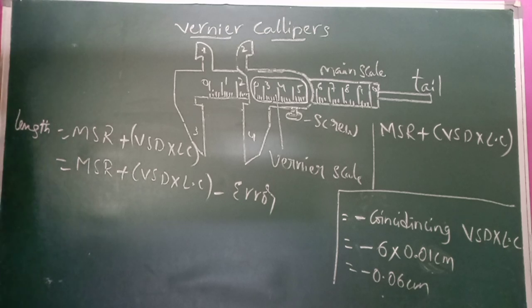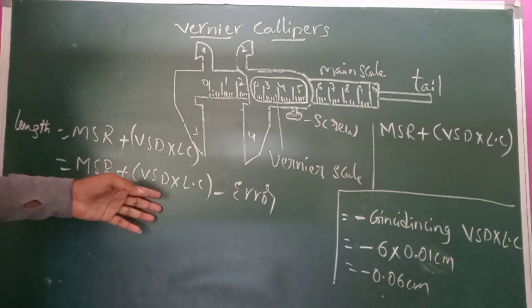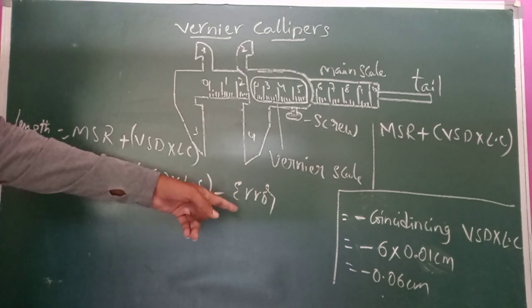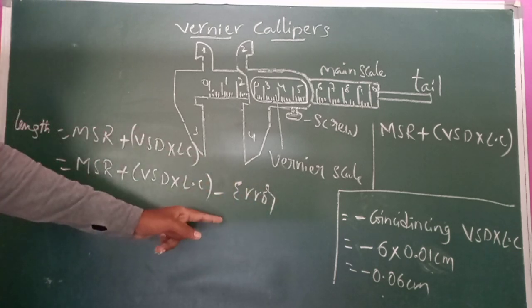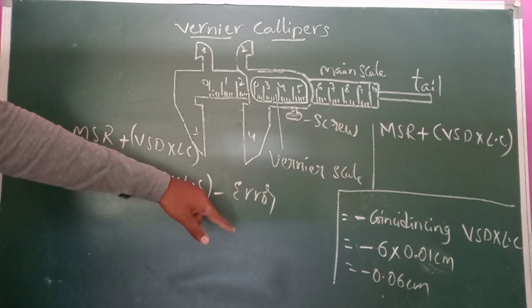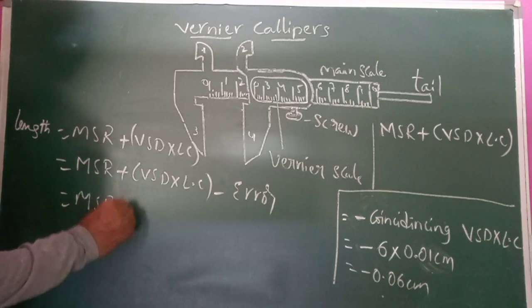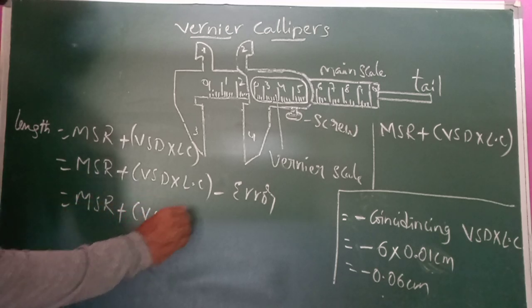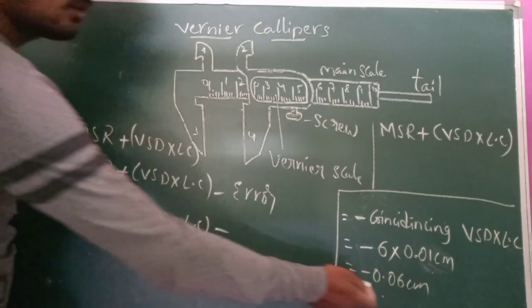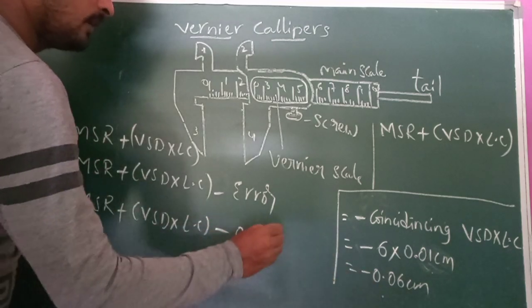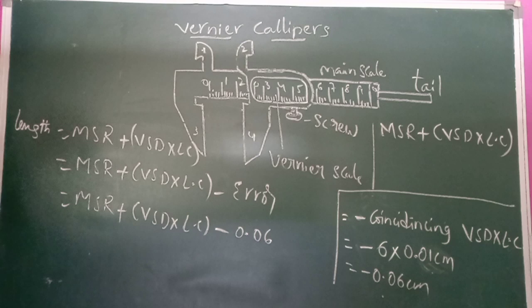So the length is MSR plus VSD into LC minus error. How much error did we get? Minus 0.06. In this way we can do the problem for positive zero error.